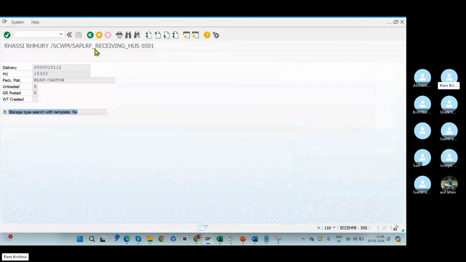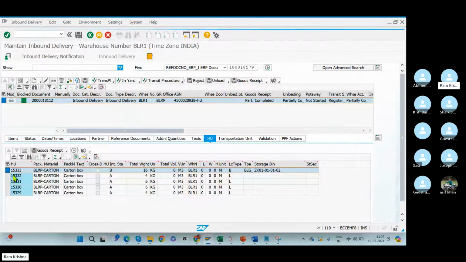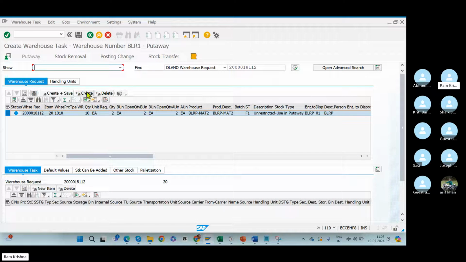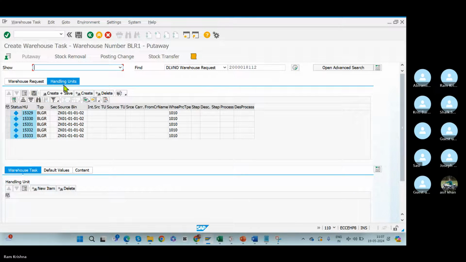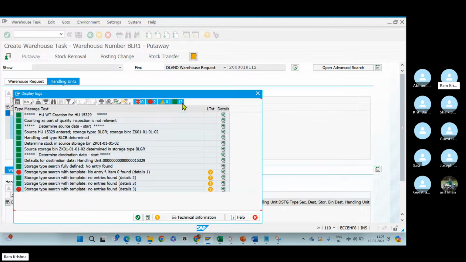What I will do is go and check the respective log, because I will have access to these screens. I'll check the logs now. What is the error? Destination data was not found. HU storage type successfully not determined. No entry found.